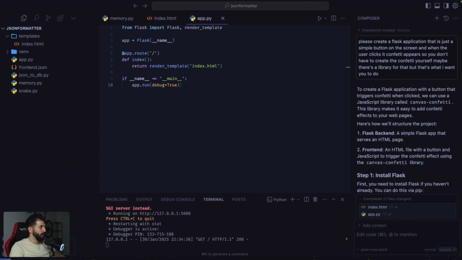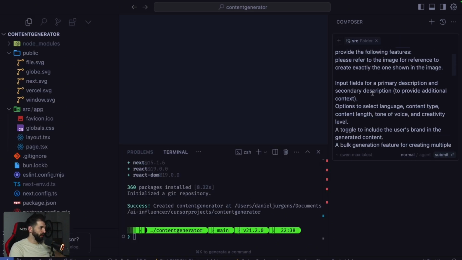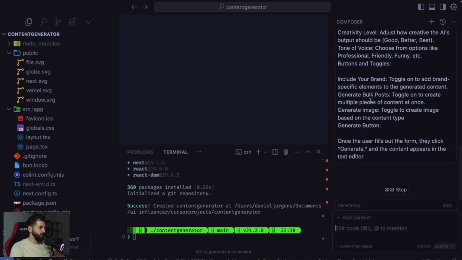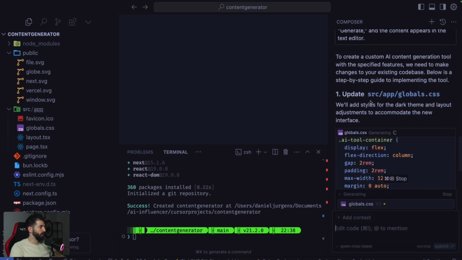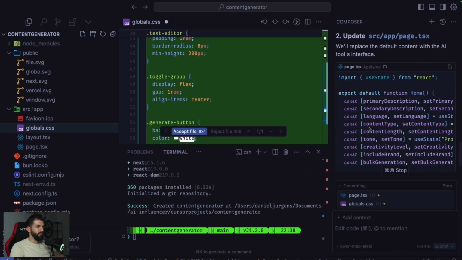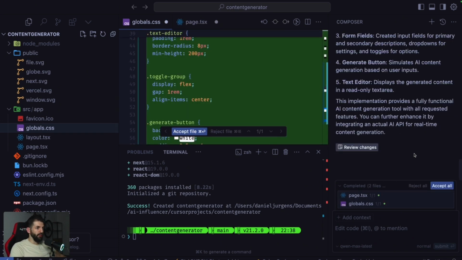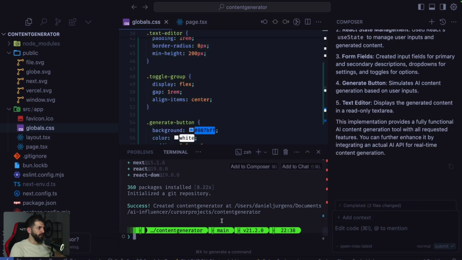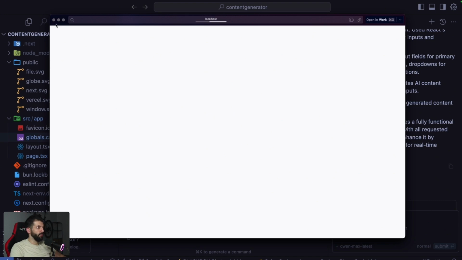So let me quickly set up a new project, and now we'll just run the prompt to see how Qwen will handle this. To be honest, I don't expect much, but we'll see. Maybe we'll be surprised. It seems as if it would put everything into one file. We'll just leave it at that, I guess. Let's do accept all. Let's do bun run dev, and we'll open localhost. It will probably look horrendous.